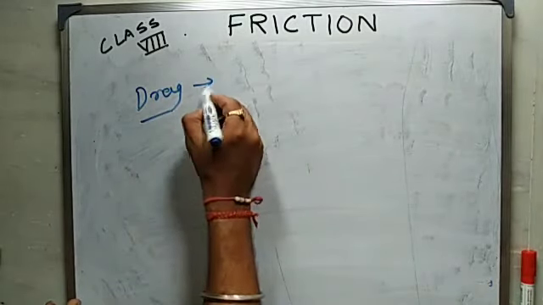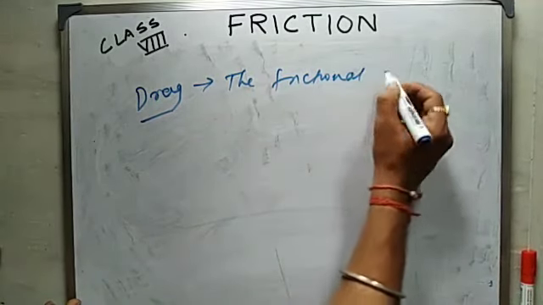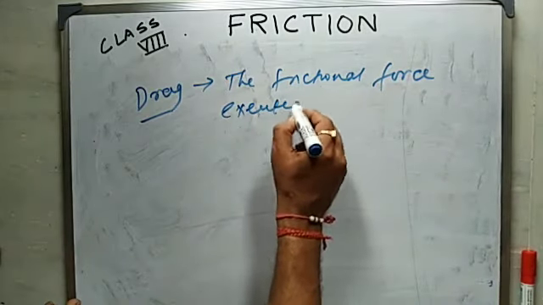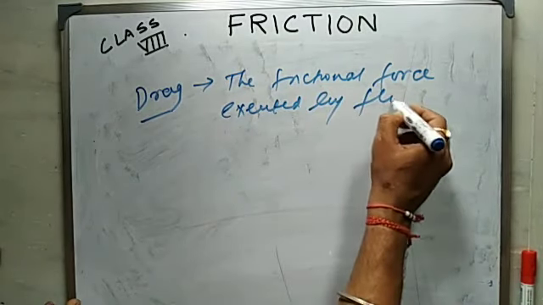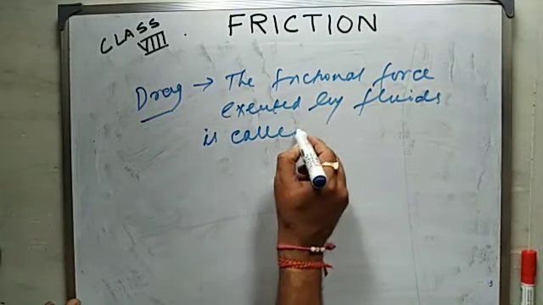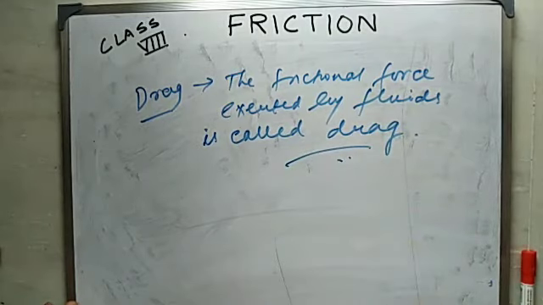The frictional force exerted by fluids is called drag. So how do you reduce this type of fluid friction?